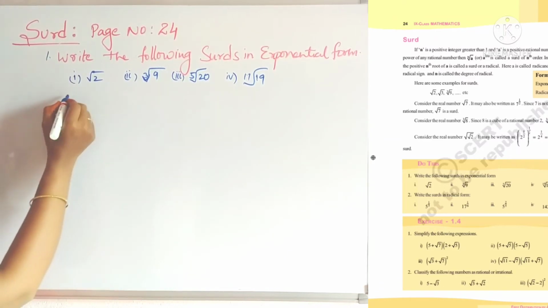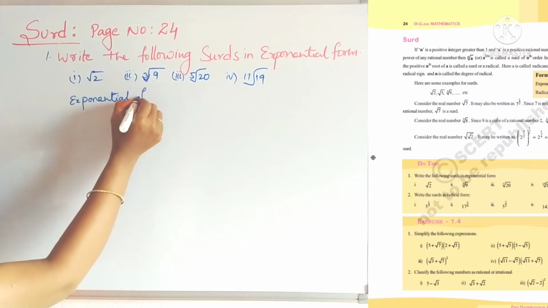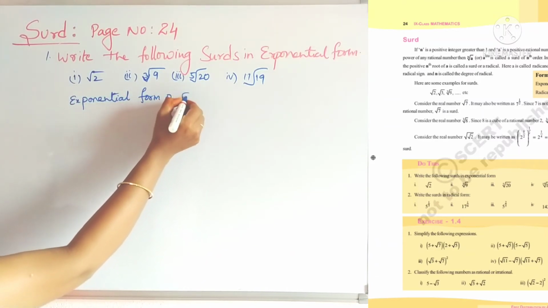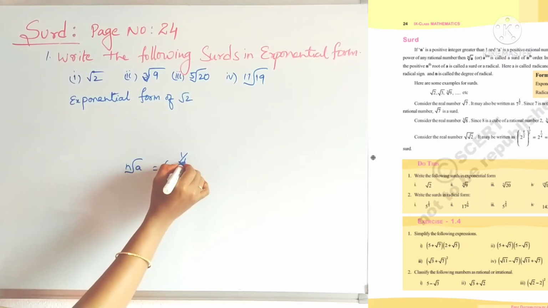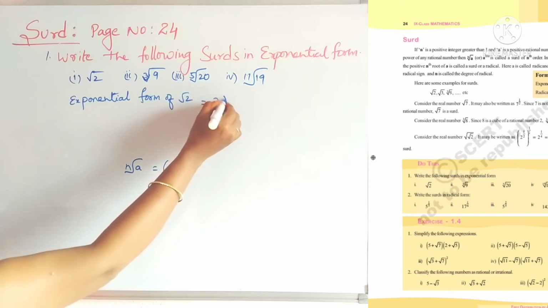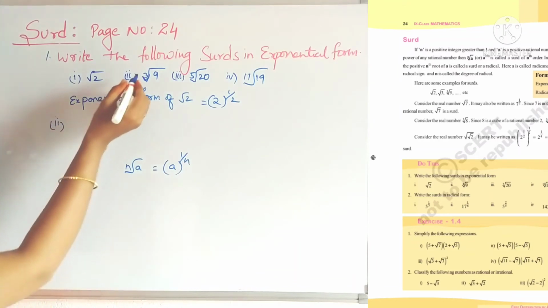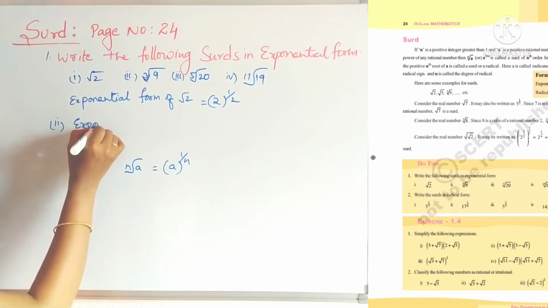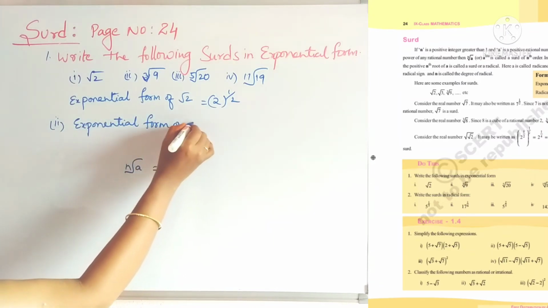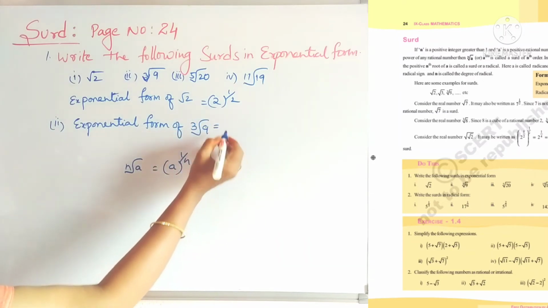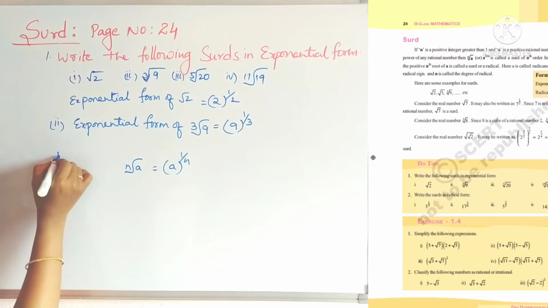Exponential form of root 2. For nth root a, the exponential form, I told you, is a power 1 by n. So here square root means 2 power 1 by 2. Second problem, cube root of 9: exponential form is 9 whole power 1 by 3. Very simple.